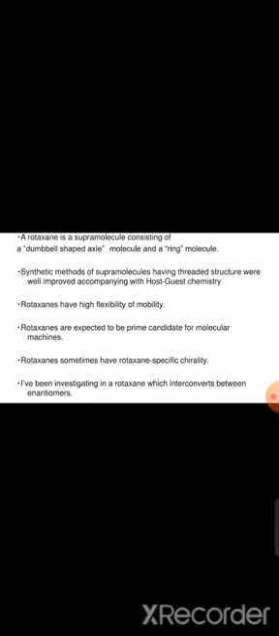I have been investigating a rotaxane which interconverts between enantiomers.